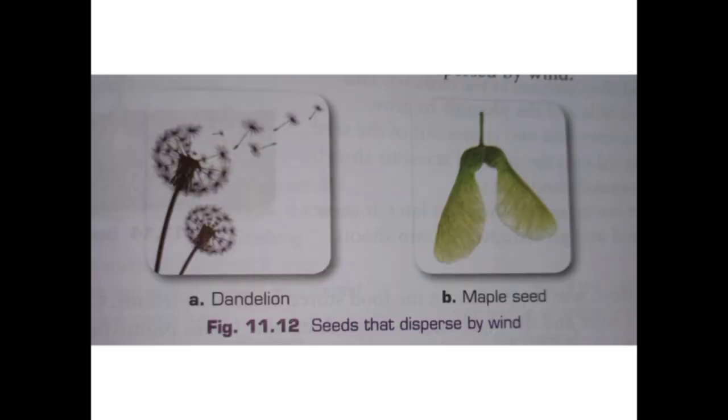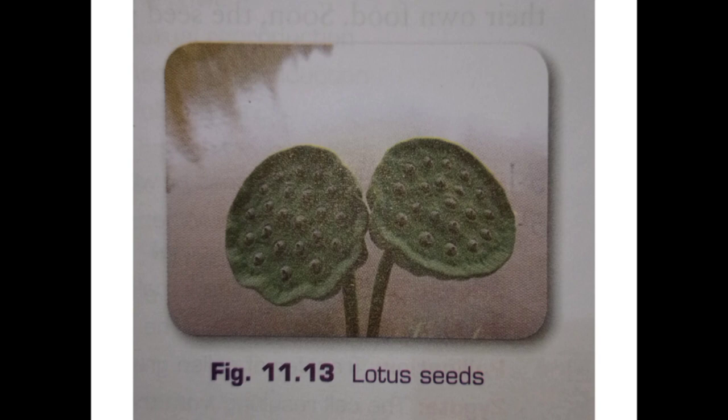Wind. Many seeds get dispersed by the blowing wind. They develop hair-like structures that offer resistance to air and get carried to long distances by the wind before falling on the ground. Cotton, maple and dandelion seeds are light and are dispersed by wind. Sometimes seeds are carried away by water. Seeds of lily, lotus and coconut are dispersed by water.